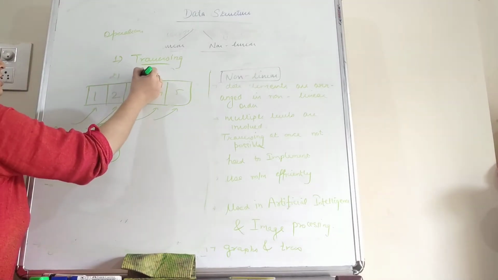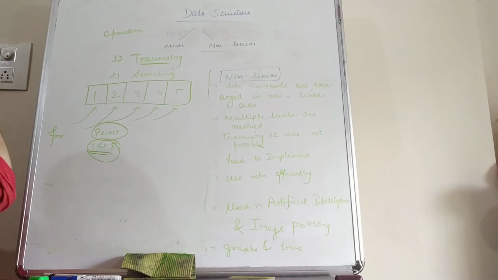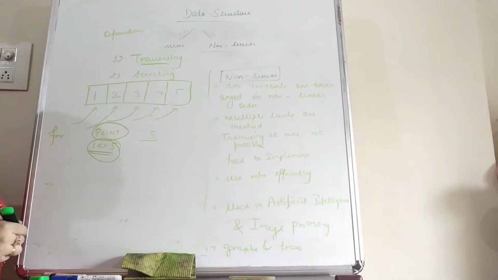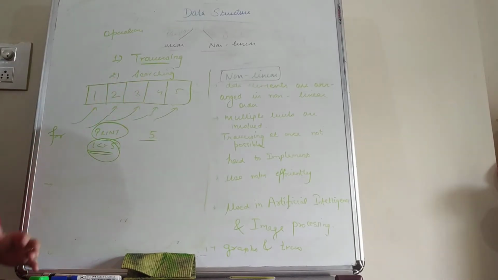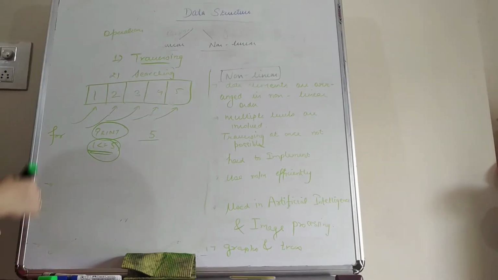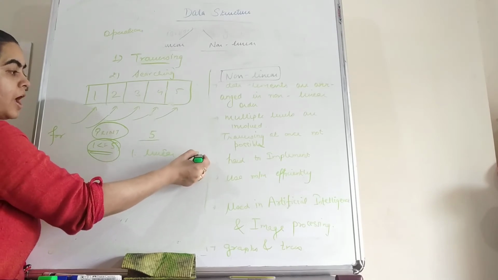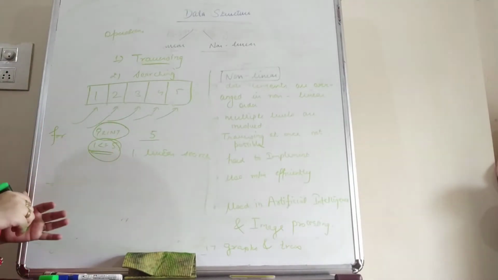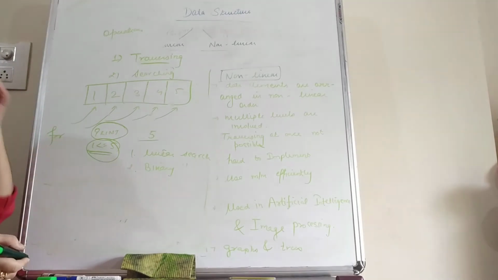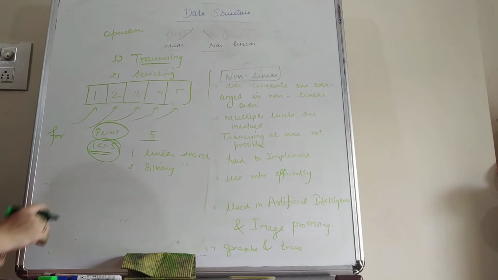Second one is searching. Searching means to search or to find a data element in the data structure. Suppose we have a data structure with 5 data elements, and we want to search for a data element in it, so we can perform different searching operations. In our data structure we have linear search. Linear search is an algorithm using which we can find the data element in the data structure. Second, we have another searching algorithm, that is binary search. Using these two algorithms, binary search and linear search, we can search any data element from the data structure.